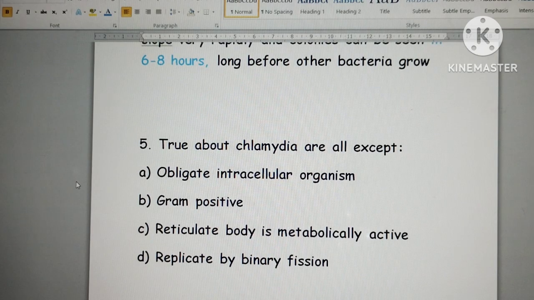One is Mycoplasma and this is Chlamydia. They are the twin sisters. True about Chlamydia, or all except: it is an obligate intracellular organism, gram-positive, reticulate body is metabolically active, and replicates by binary fission. It is a gram-negative bacterium. So the rest of the options are correct.